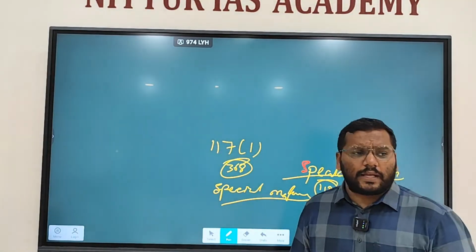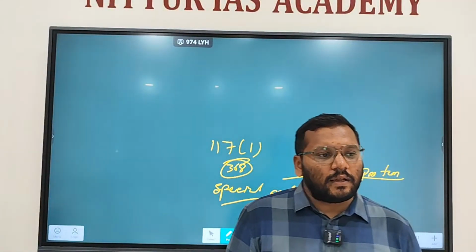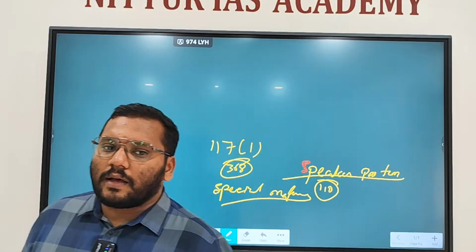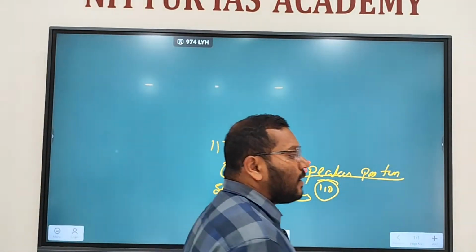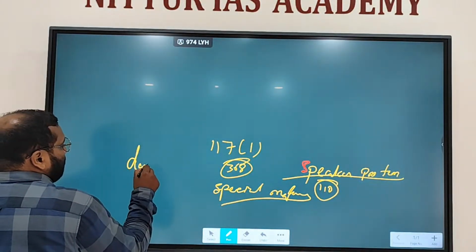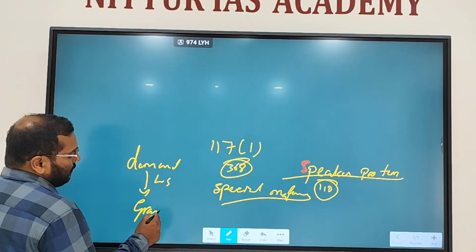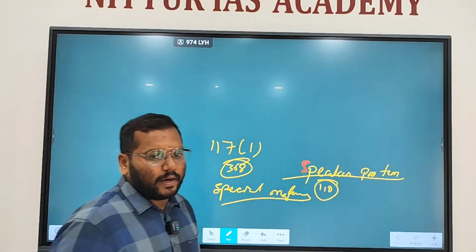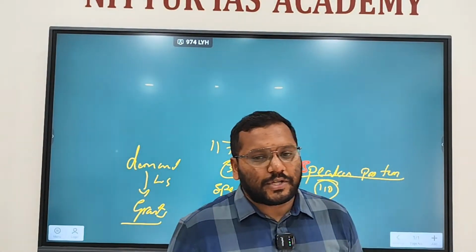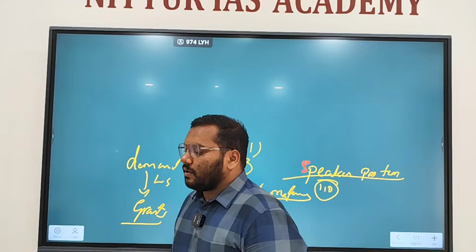Then budget can be introduced in either house of the Parliament or only in Lok Sabha? Only in Lok Sabha, because budget is a money bill, right? Rajya Sabha can only make recommendations. It cannot vote on demand for grants. Demand, after voted by Lok Sabha, becomes grants, right? So before introducing budget, the previous recommendation of the president is needed, right? Then only it can be introduced in Lok Sabha.